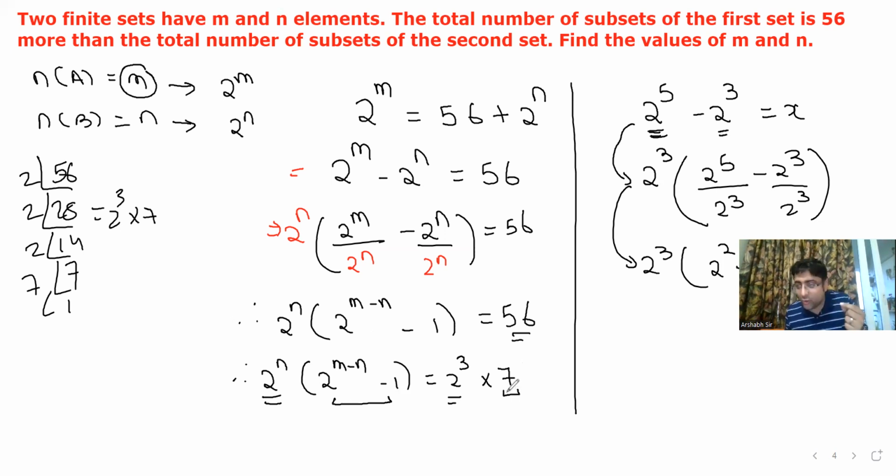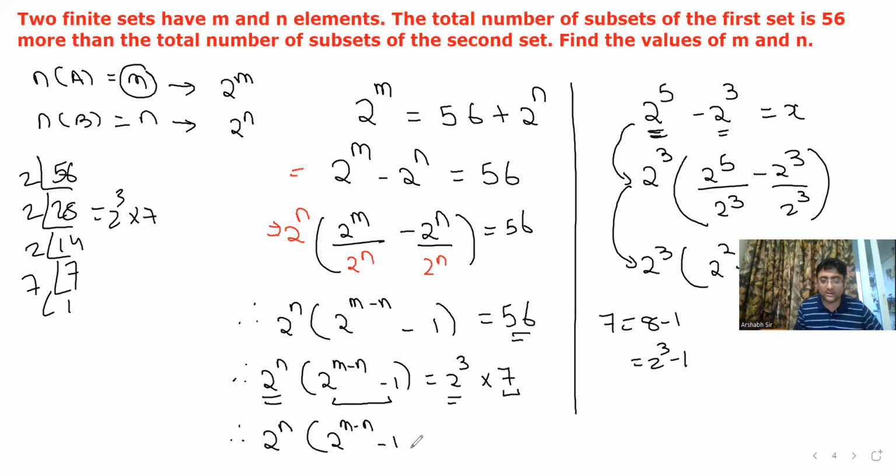So somewhere my clue is कि can I write 7 as 2 to the power something minus 1? Yes or no? Tell me, how do you write 7 like that? How do you write 7 as a power of 2 minus 1? So 2 to the power 3 minus 1. Fantastic. 7 is, देखो बच्चों, 7 is nothing but 8 minus 1. That is 2 to the power 3 minus 1. Do you agree? So we have 2 to the power n into, don't write anything, just understand, m minus n minus 1 is 2 to the power 3 into 2 to the power 3 minus 1.